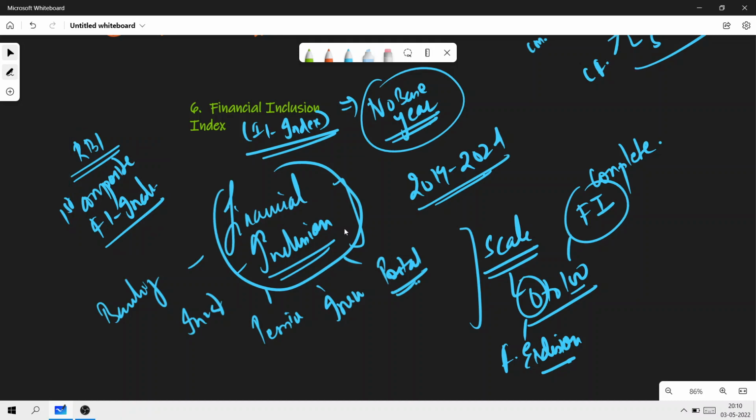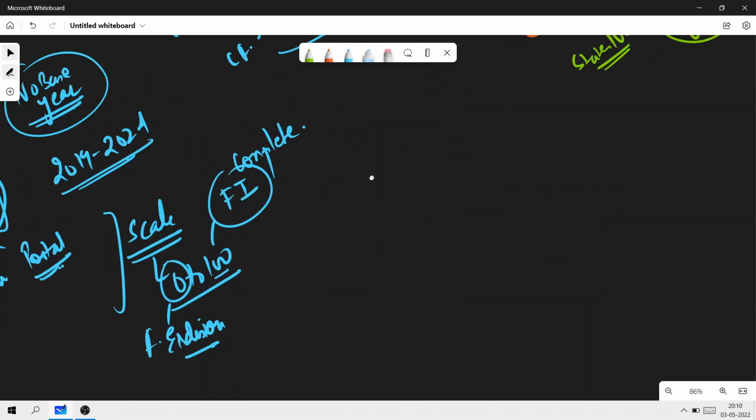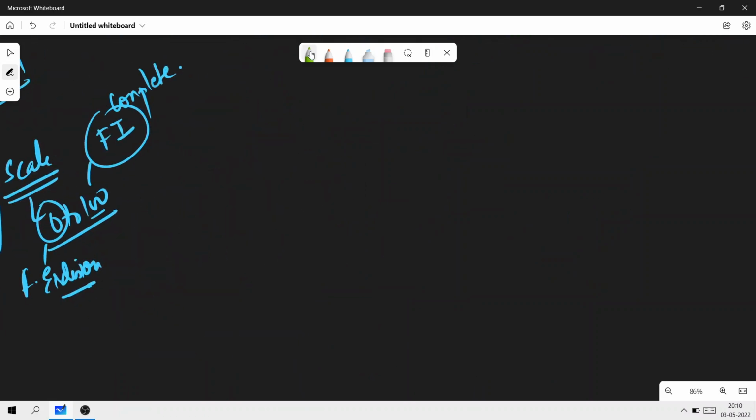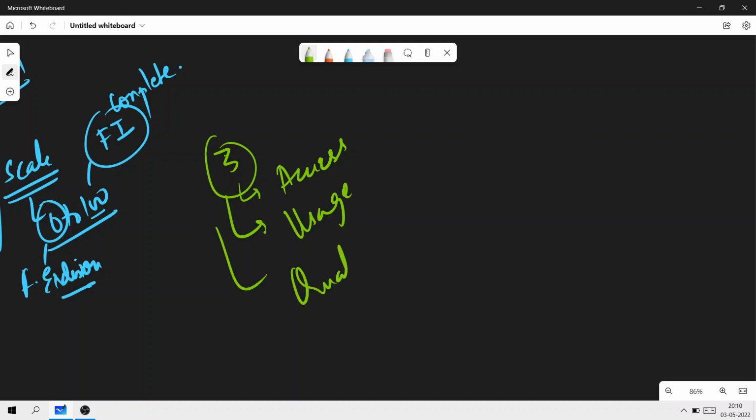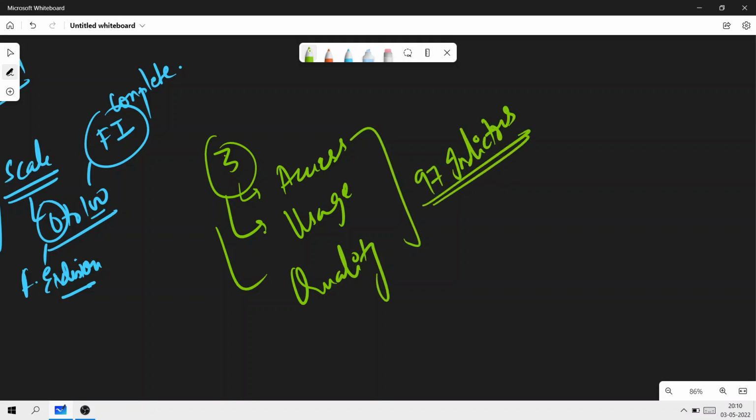Now, there are three broad parameters. What are these parameters dealing with? First is access, the second is usage, and the third is quality. Within these three, there are 97 indicators. Of course, remembering all 97 indicators is going to be very hard, but you have to understand the three broad parameters: access, usage, and quality.